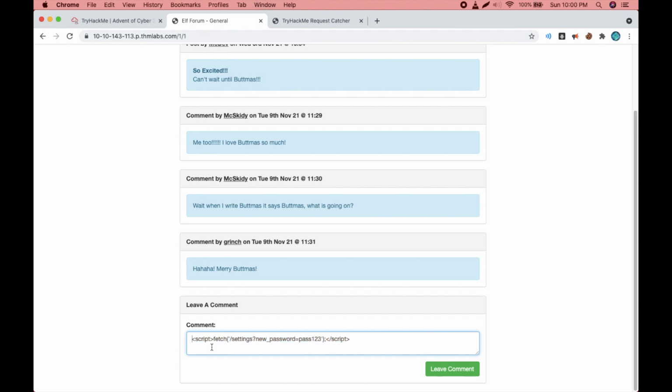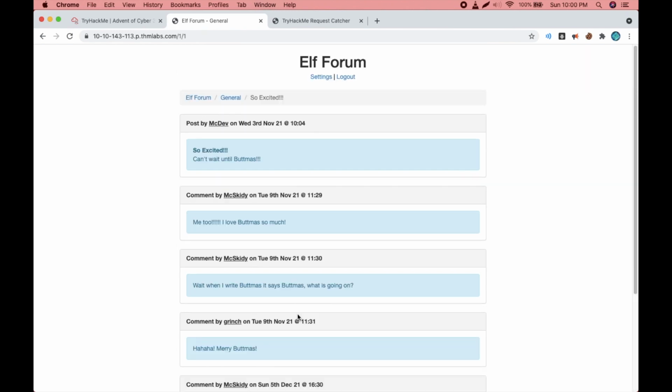Whenever you type JavaScript inside an HTML page, you have to start with the script tag and then end it with the close script tag. This symbol represents close, and we are using the function fetch so that the target goes to this side from his side. So the new password changes to pass123. Let's leave this comment. Now in the background where Grinch is already logged in, he will go to this forum and